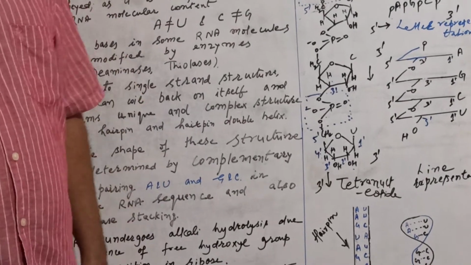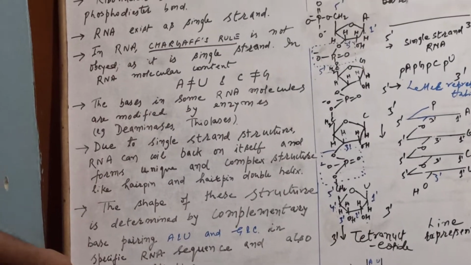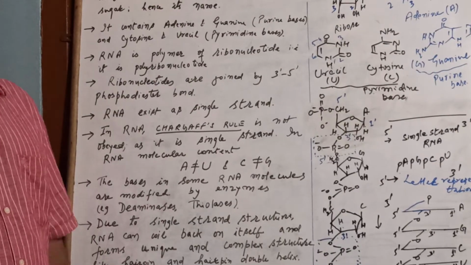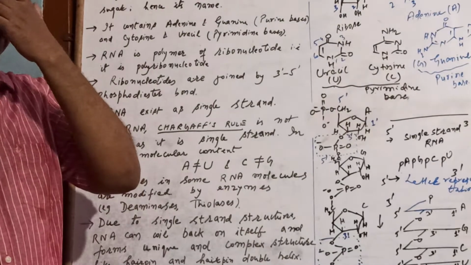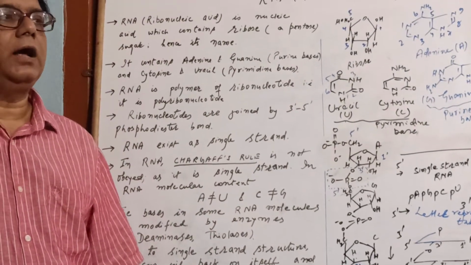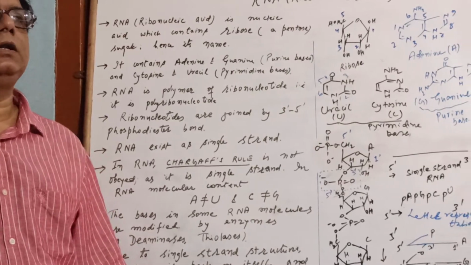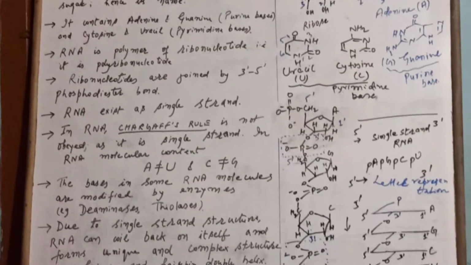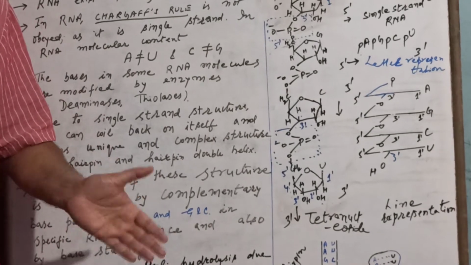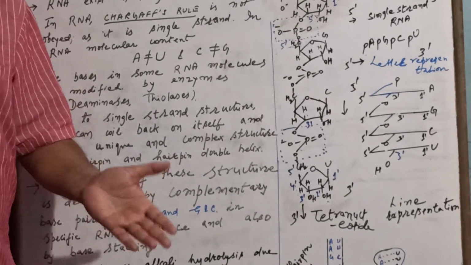Now another thing I want to tell you about is alkali hydrolysis. Obviously, when you talk about alkali, you are talking about water soluble bases, NaOH being a prominent example. When you subject RNA to alkali hydrolysis, what happens? This reaction is also used to differentiate between RNA and DNA.